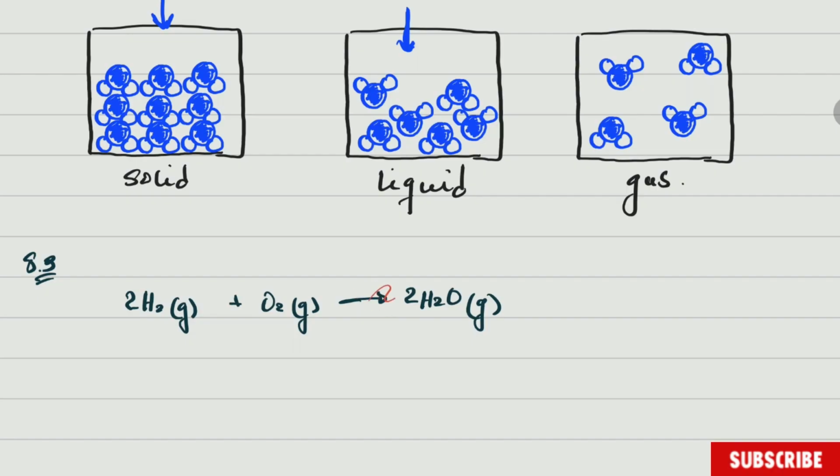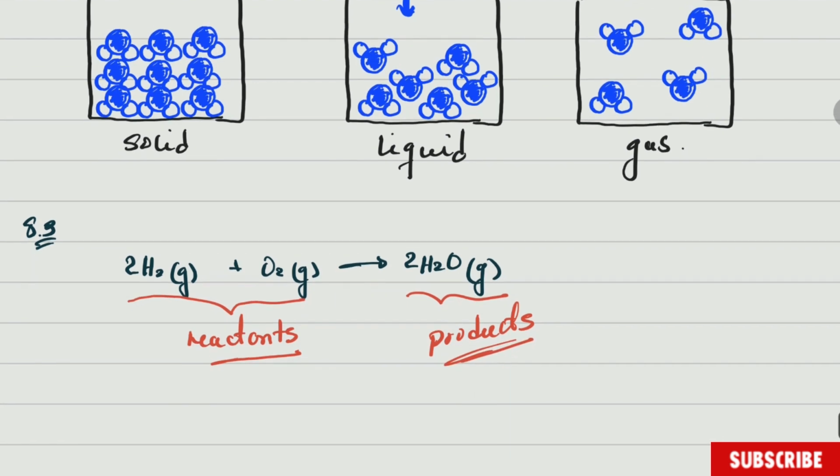So what we need to know is that everything that is on the left hand side is the reactant, and everything that is on the right hand side, it doesn't really matter how many substances are there, is going to be the product. Alright?